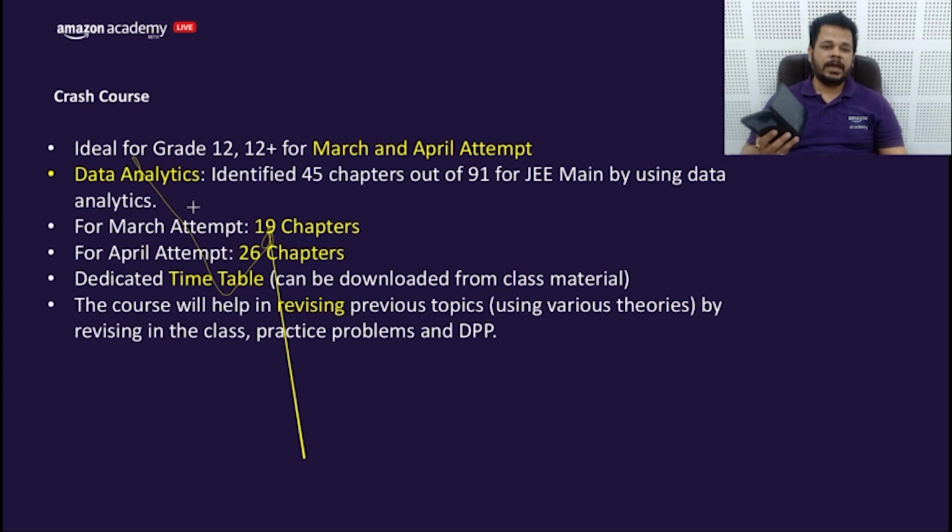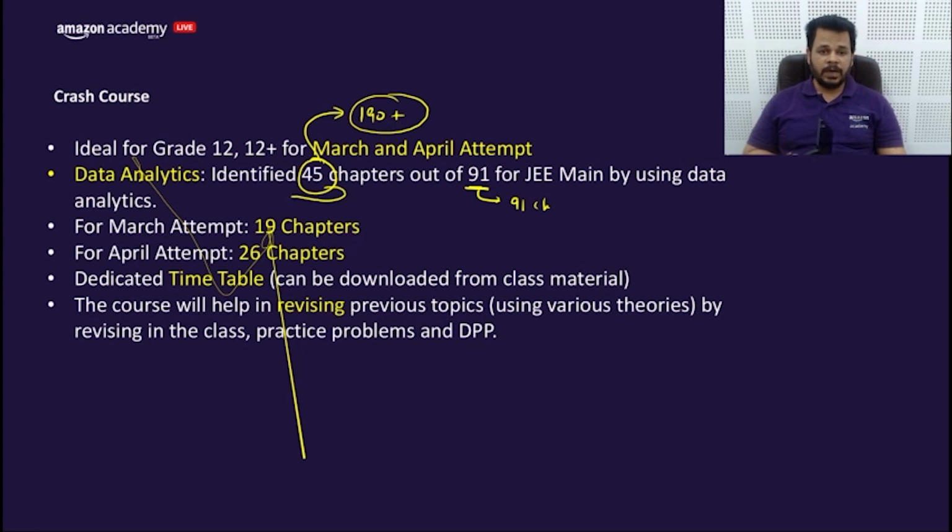These are the data analytics in which we have researched that 91 chapters are there in the PCM. Out of that, if you know these 45 chapters by heart, you can get 190 plus marks in JEE Mains.